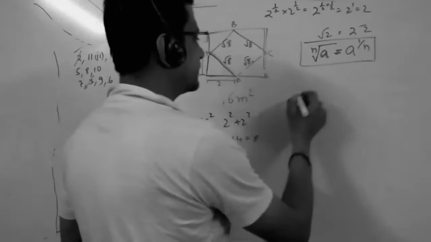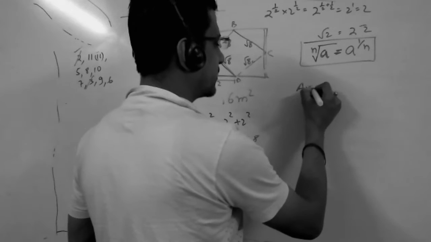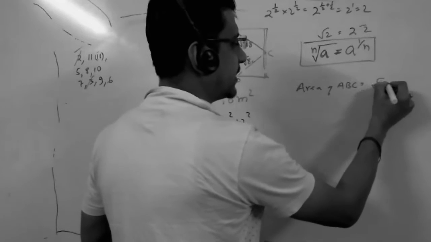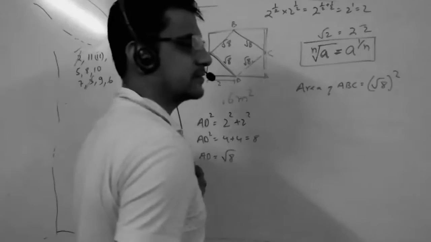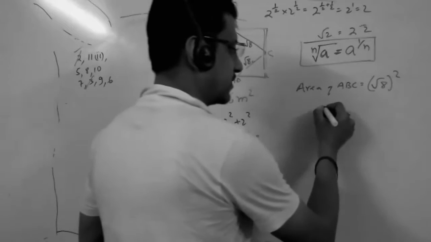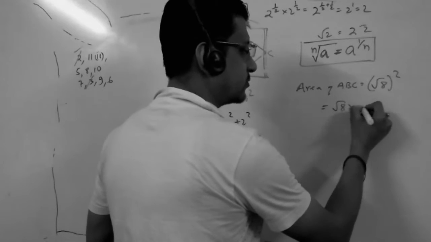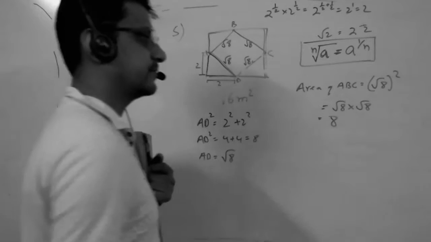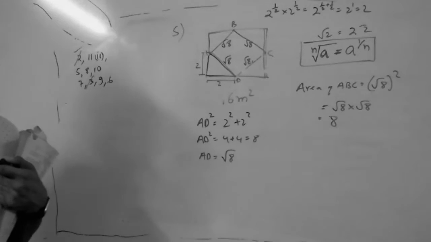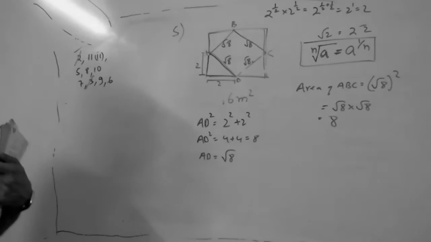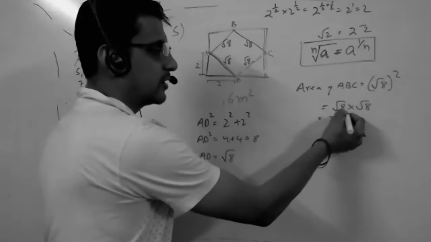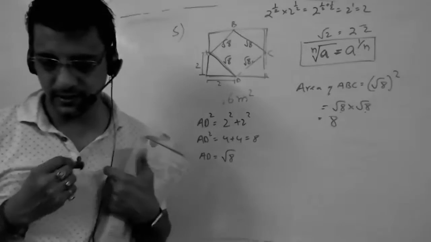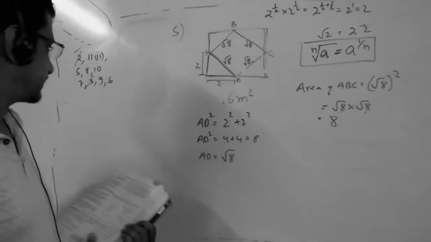So what is the area of ABCD? Under root 8 square. Under root 8 into under root 8. 8. Now did you understand? I just now explained how under root 8 into under root 8 will be 8. That I got. So now is it clear? Yes, sir. Okay.